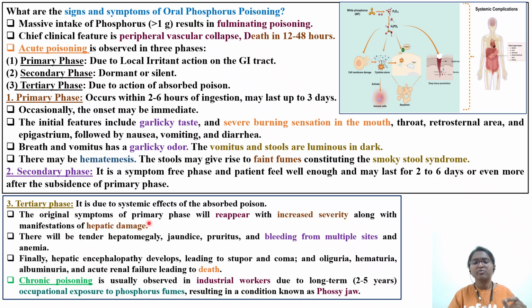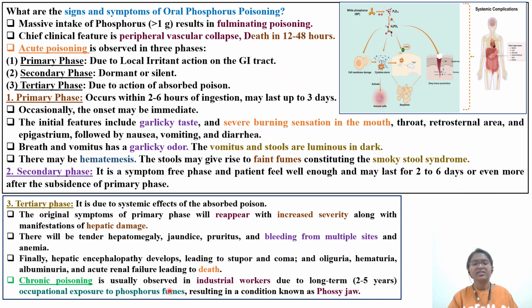The original symptoms of the primary phase will reappear with increased severity along with manifestations of hepatic damage: tender hepatomegaly, as it is targeting the liver, jaundice, pruritus, bleeding from multiple sites, and anemia. Finally, hepatic encephalopathy leading to stupor and coma, oliguria, hematuria, albuminuria, acute renal failure, and death. So mortality is reported with respect to oral phosphorus poisoning.